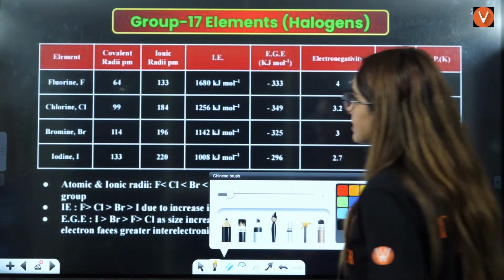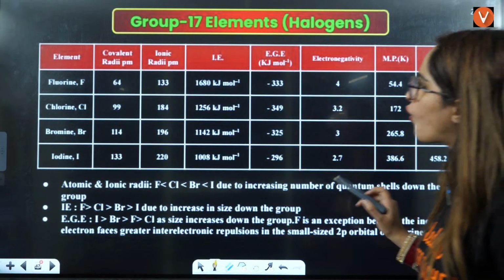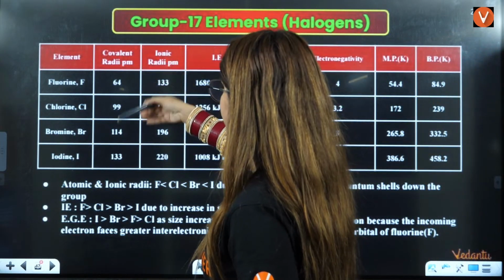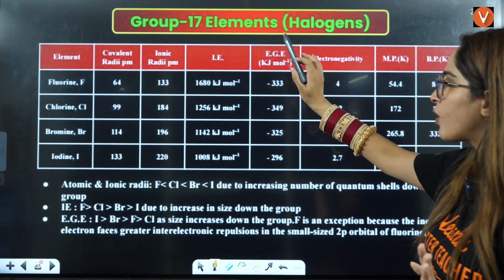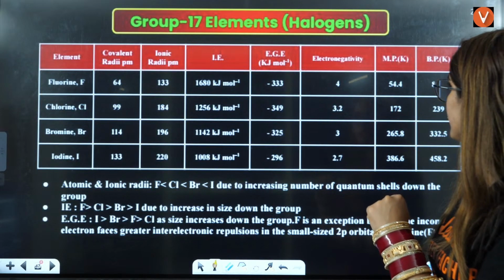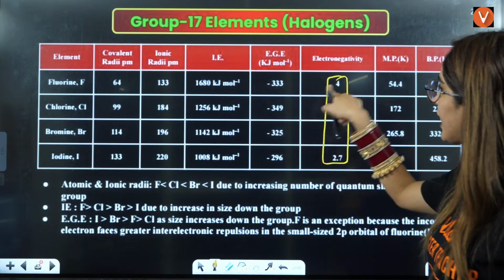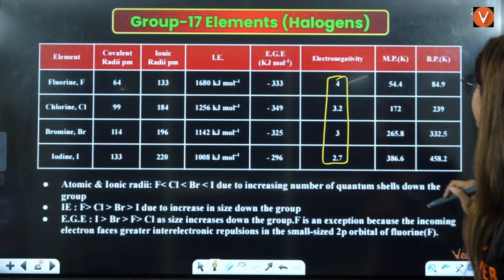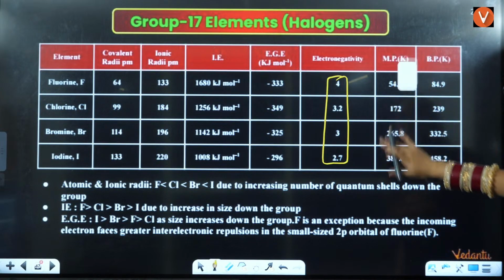So first is regarding the covalent radii, it is not like it is increasing only, it's a simple thing. Ionization enthalpy is also simple here, not so complicated, right? But one thing that you need to remember is electronegativity here. Fluorine has 4 electronegativity, it is decreasing here. Melting point, if you see, is exactly increasing.